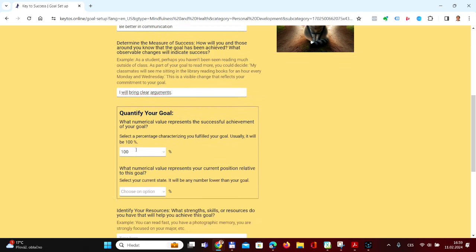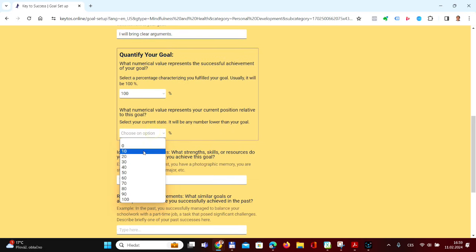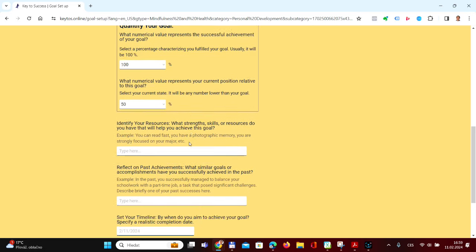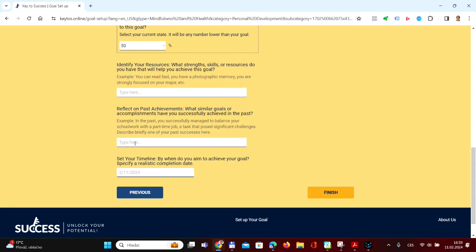Mark your initial state, which could be 0 or more if you've already made progress towards your goal. Don't forget to acknowledge your strengths and past successes. It might take a moment to recall, but this reflection is invaluable. It will provide the courage, strength, and motivation you need to achieve your new goal with ease.